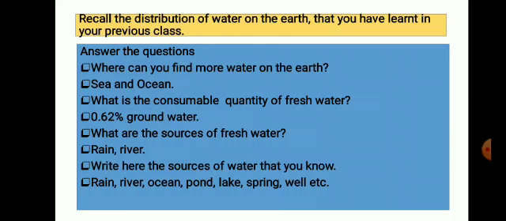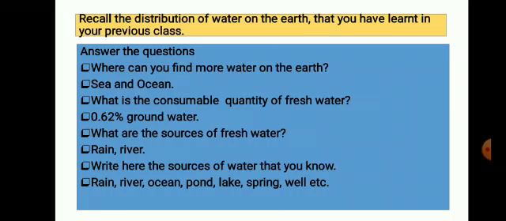First of all, we recall the distribution of water on the earth that you have learned in your previous classes. Answer the following questions. First question, where can you find more water on the earth? You know that answer, students. That answer is sea and ocean. Sea and ocean are the largest source of water on the earth.